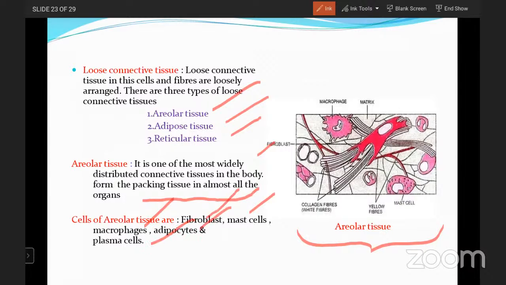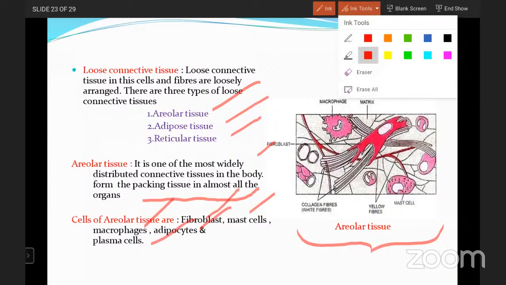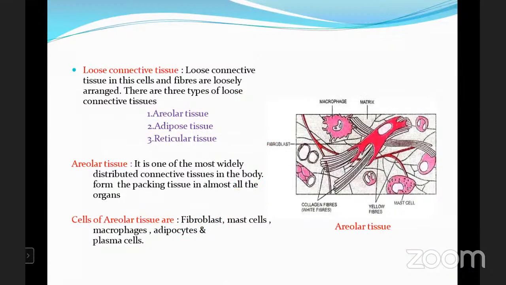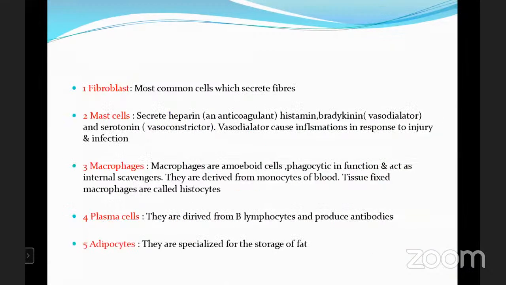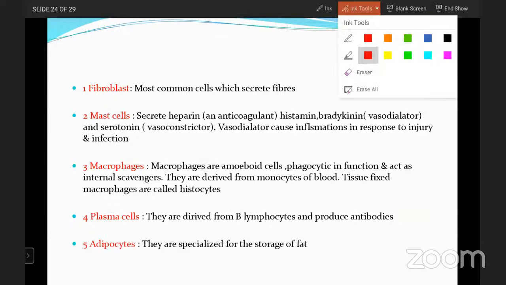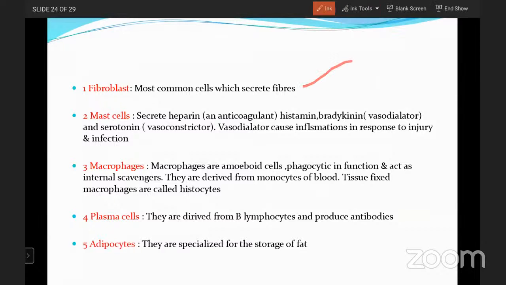Okay, let me explain them. The cells of the areolar tissue are fibroblasts, the most common cells, which secrete fibers. Fibroblasts are able to secrete the fibers.